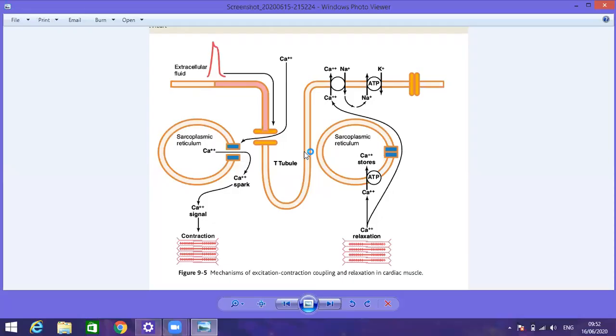Okay, thank you. If you are having only a 2 minute break, and if you have any query, any question about the neuromuscular fiber, about the cardiac muscle fiber, how the action potential is